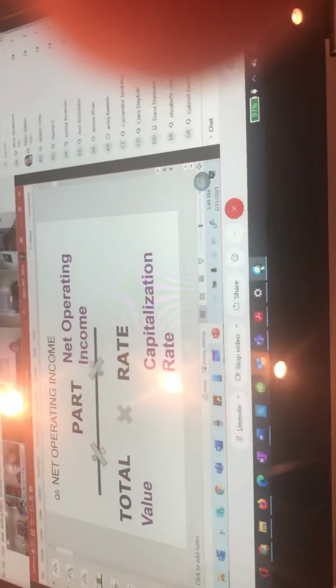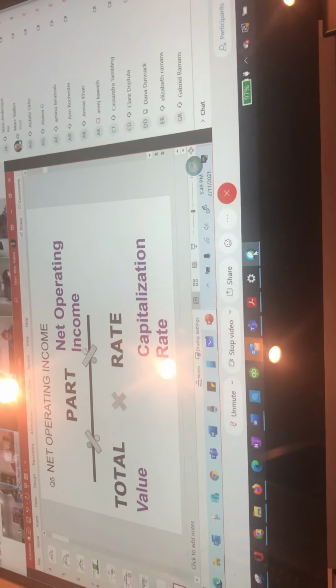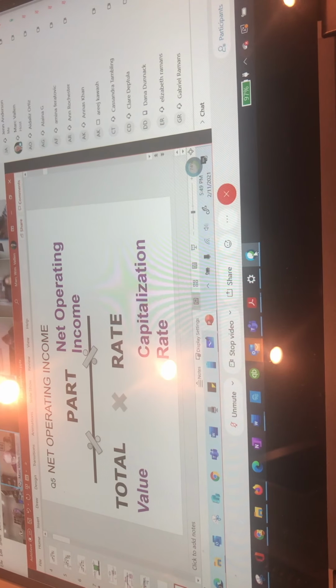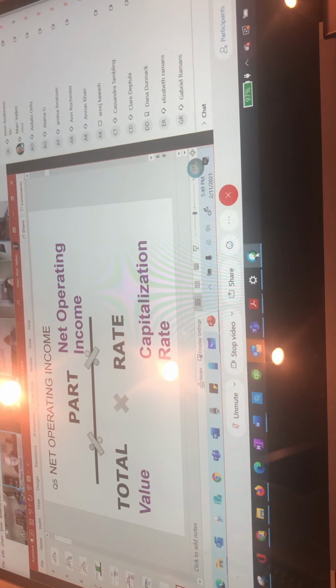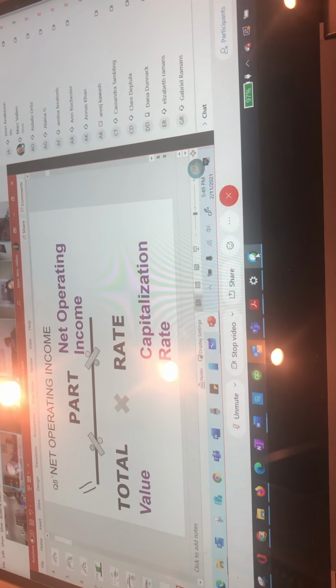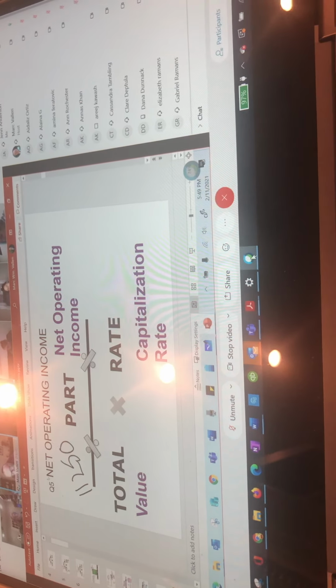So if we take a look at this problem here, it says, what would an estimate of value be for a building producing $11,250 of annual income? All right, 11,250 annual, so I don't have to mess around. These aren't monthly figures. And my cap rate in this case is 9%.